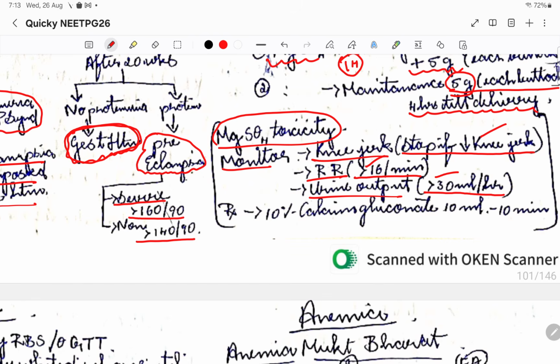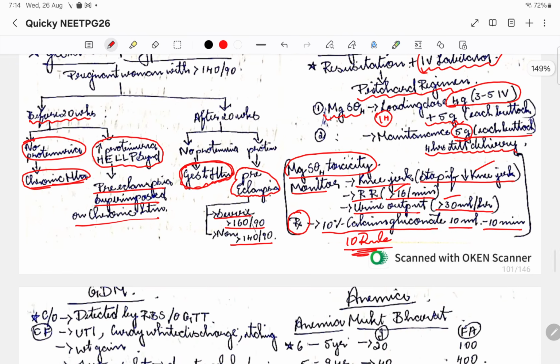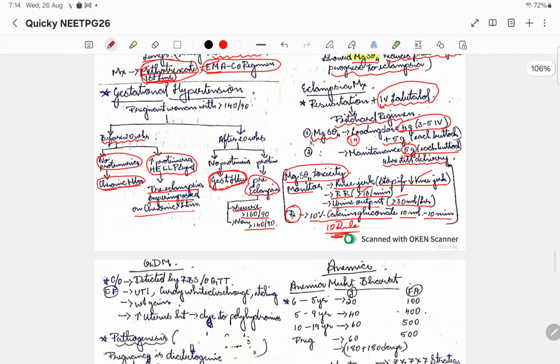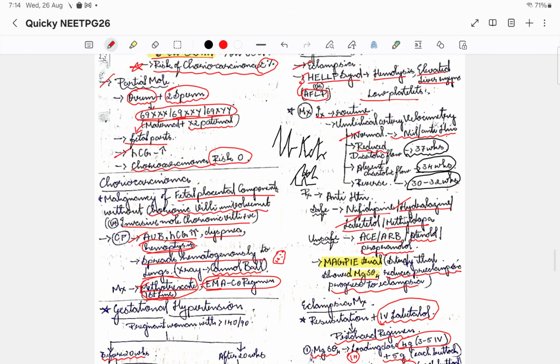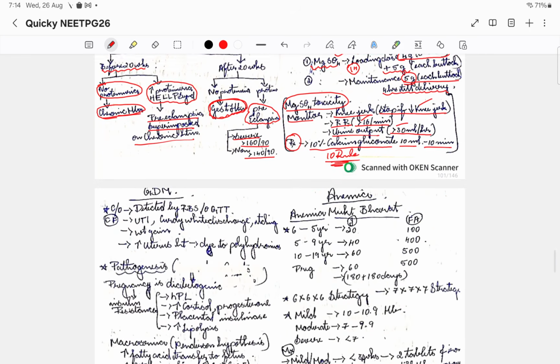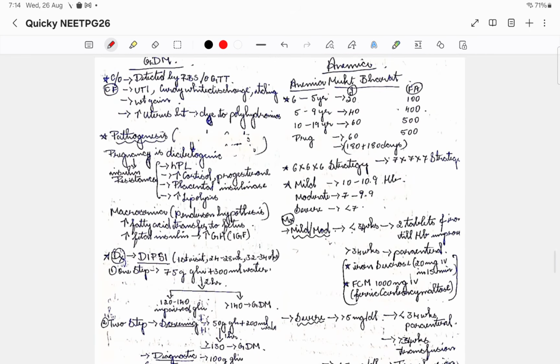If, for example, there is magnesium sulfate toxicity that we are seeing, then we are going to give 10% calcium gluconate, 10 ml in 10 minutes. So this is the rule of 10 that we give, right? We would have all done this in our internship. So calcium gluconate, rule of 10. Okay, so this is the exact thing regarding gestational hypertension. Now we'll move on to gestational diabetes mellitus.